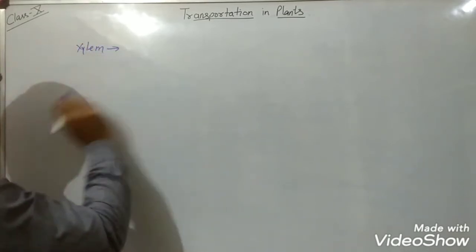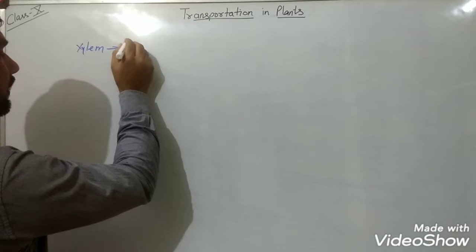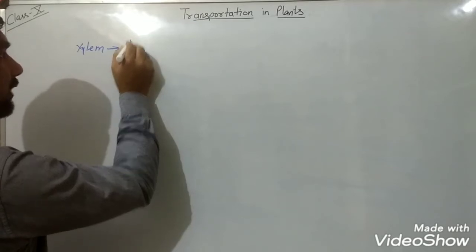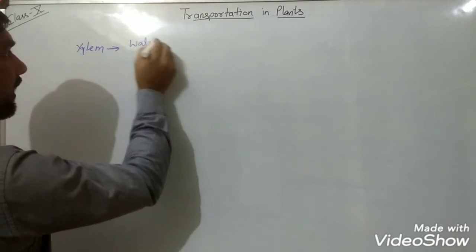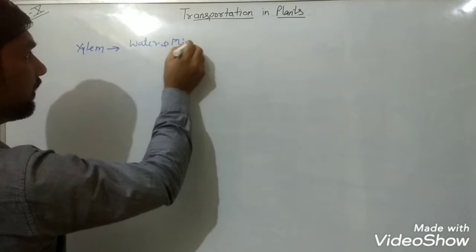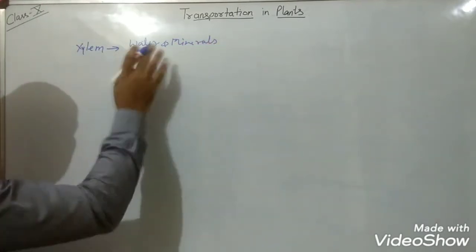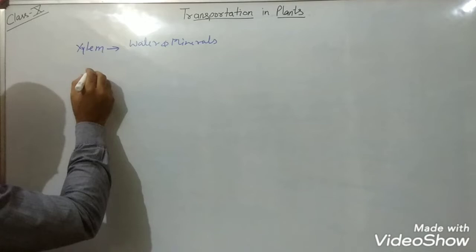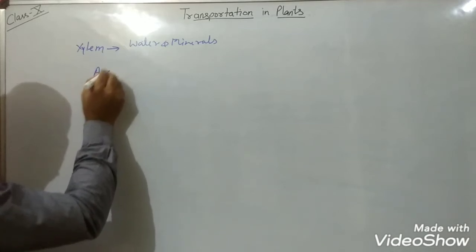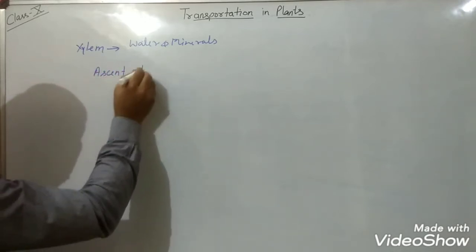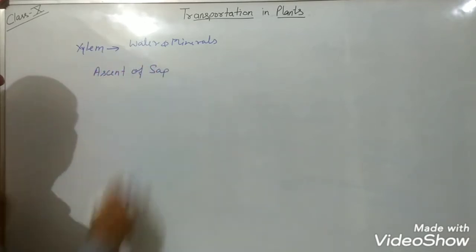So xylem is responsible mainly for the transport of water and minerals, and the transport of water and minerals in a plant is known as ascent of sap.